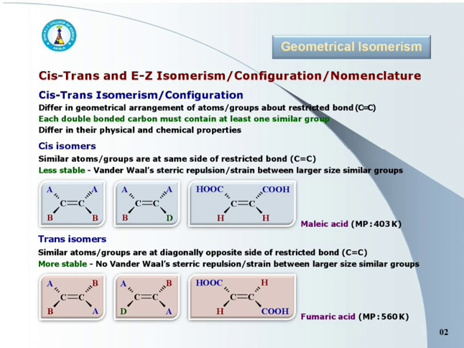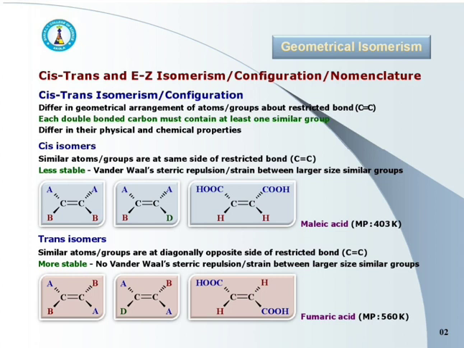In maleic acid, similar COOH groups, and the hydrogens, are on the same side of a double bond, that's why it is the cis form. Whereas in fumaric acid, similar COOH groups as well as hydrogen atoms are at diagonally opposite sides of the double bond, and hence fumaric acid is the trans form.